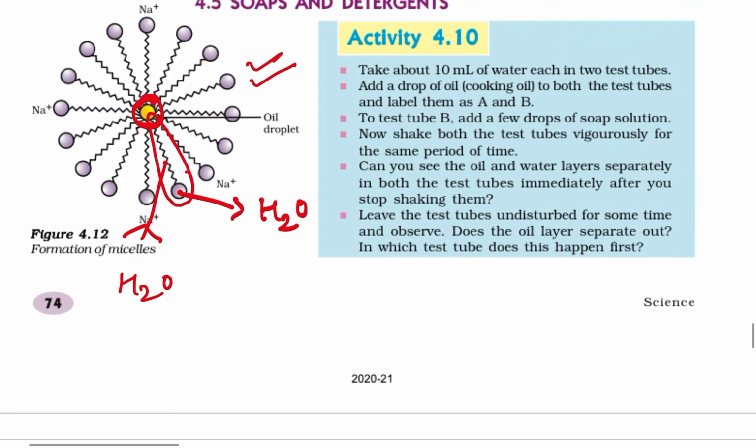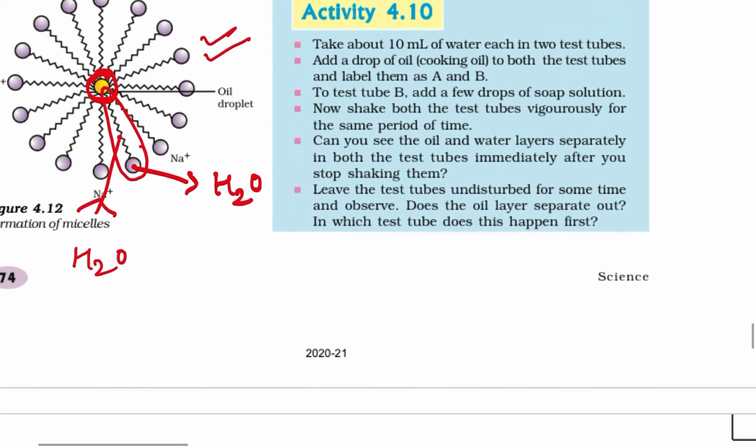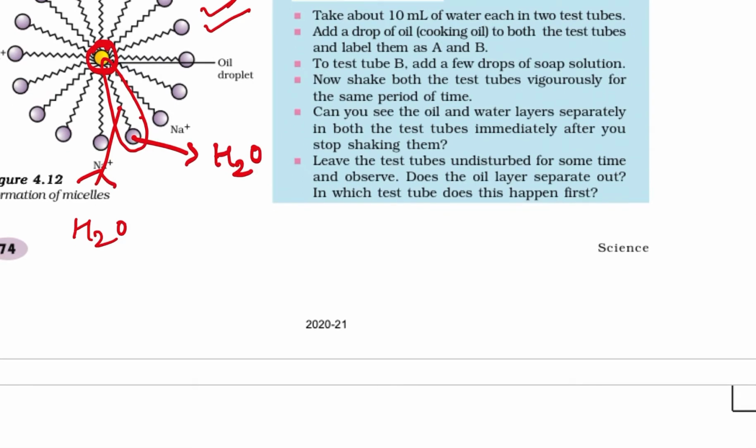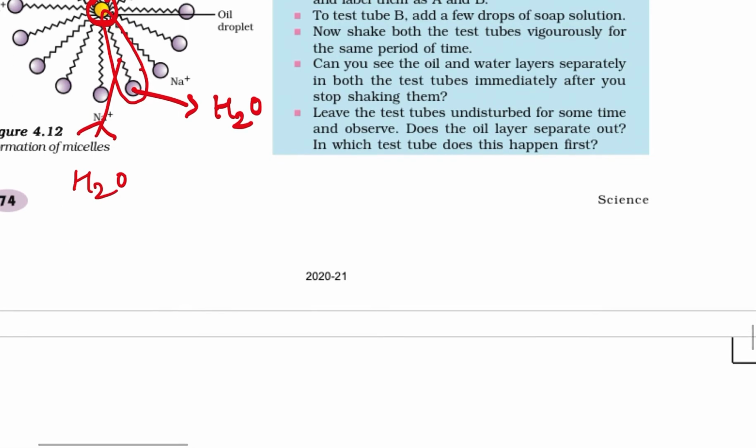Take about 10 ml of water each in 2 test tubes. Add a drop of cooking oil to both the test tubes and label them as A and B. To test tube B, add a few drops of soap solution. Now shake both the test tubes vigorously for the same period of time. Can you see the oil and water layers separately in both the test tubes immediately after you stop shaking them?